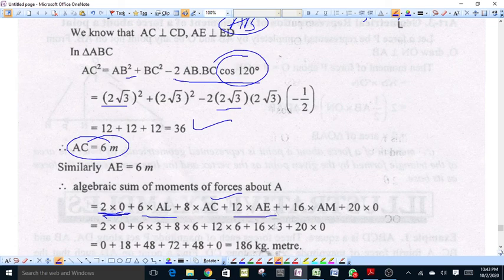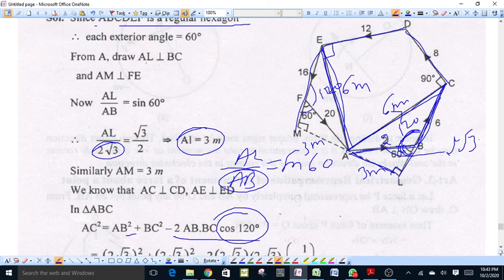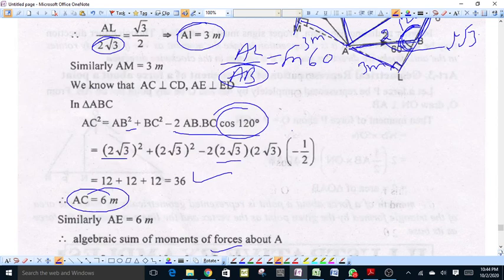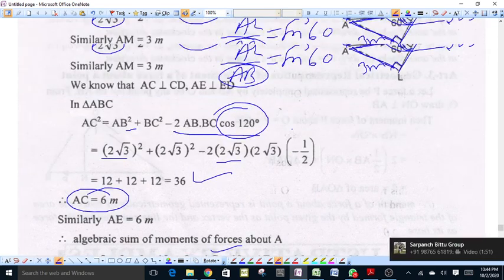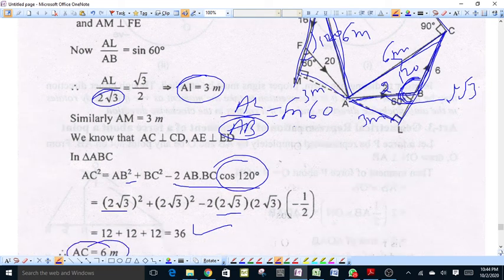And next is force of 16 magnitude which acts along EF, and perpendicular distance from A along this force EF is equal to AM. Also the force FA which acts along FA, the line of action of this force passes through A, therefore moment of this force about A will be equal to 0.